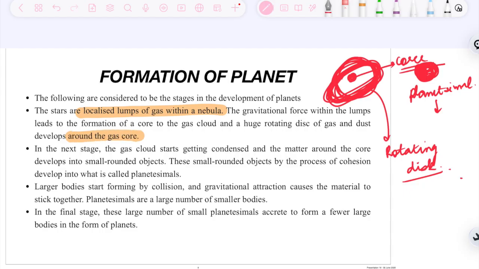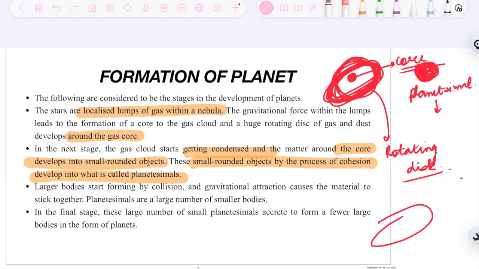In the next stage, the gas cloud gets condensed and the matter around the core develops into small rounded objects. These small rounded objects, by the process of cohesion, develop into what is called planetesimal. So what is it saying? In this rotating disk, when condensation takes place, when the temperature further reduces, it forms small rounded objects. And when due to cohesion or attraction these small rounded objects come together, they form a somewhat bigger object. It is called planetesimal.